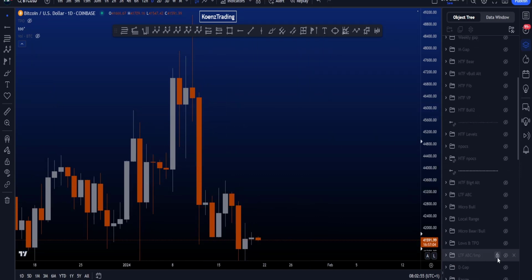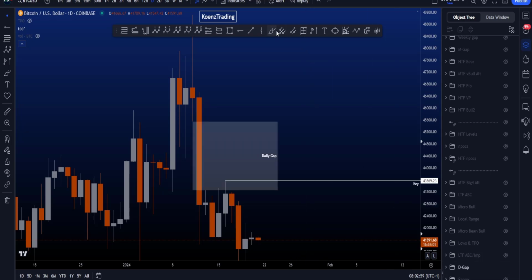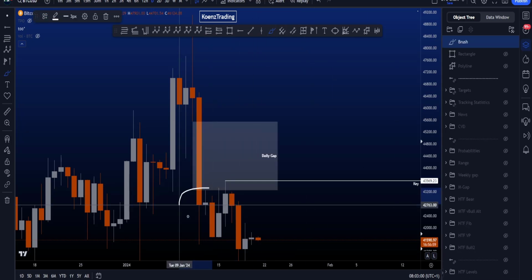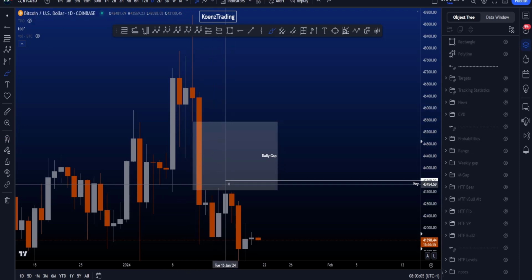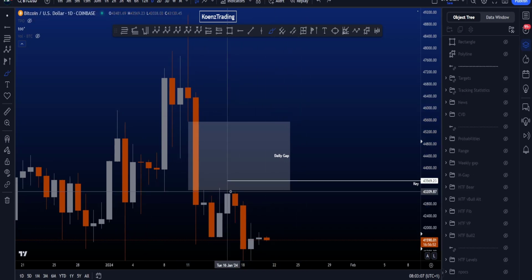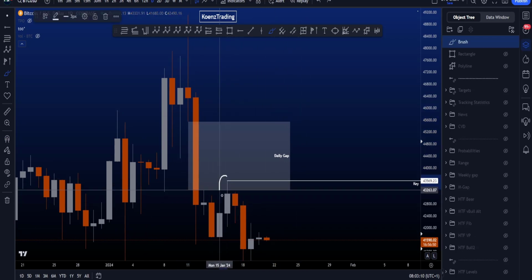Also here on the daily chart, you can see we have a big gap, right? That is the daily gap, which I think is very, very interesting for price. We have this candle and this candle that create this gap after the big drop, and we have hit this daily gap for the second time. This was number one. This was candle number two.